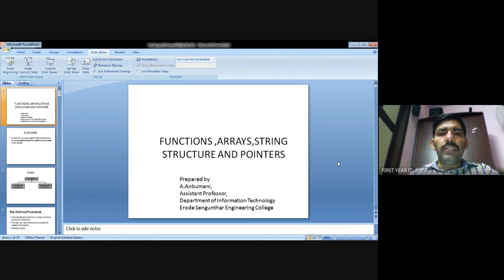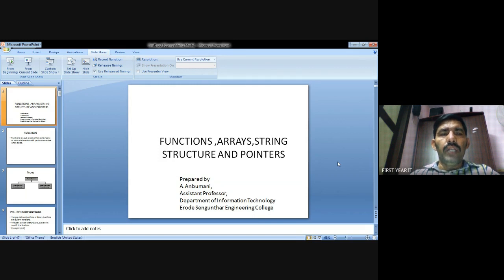Today's topic is programming in C. What is a program? A program is a set of instructions we can use to solve problems. C means following the program step by step, which is called programming in C. The user understands the steps one by one, and that is called a program.